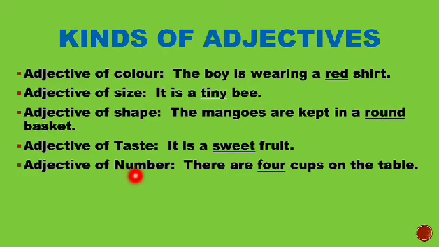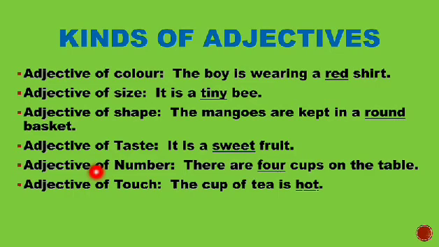Next we have adjective of number, which tells you how many things there are. Suppose here is the sentence: there are 4 cups on the table. We will also see some pictures later on. Now see how many cups are being talked about. 4 cups. There can be 2, there can be 5, there can be many. Next we have adjective of touch.